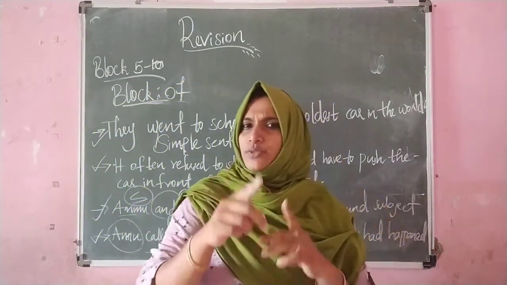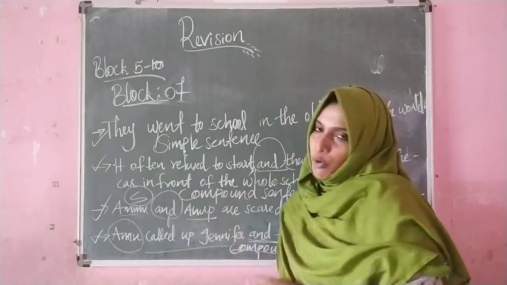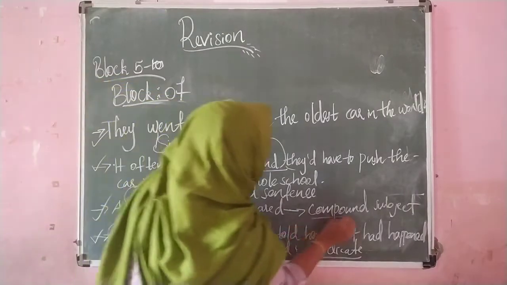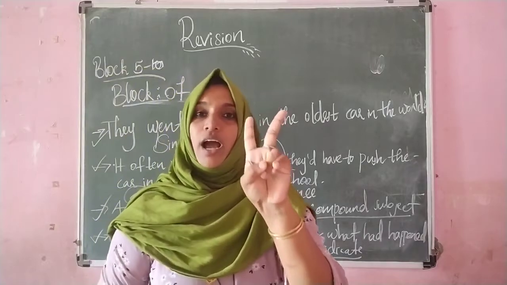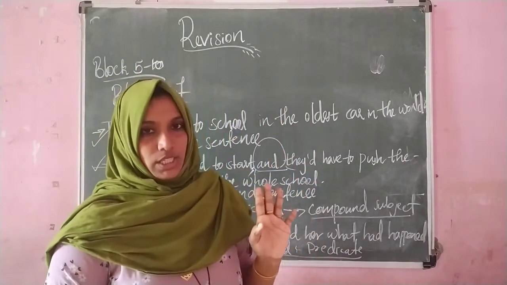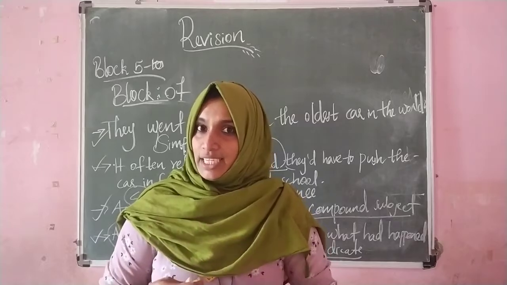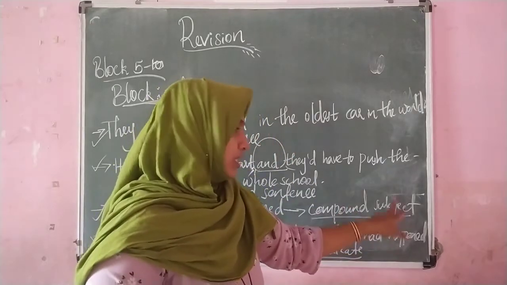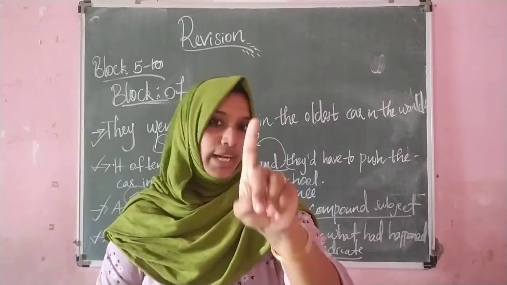Okay, so there is one more simple way to find out compound subject and compound predicate. See, in the compound subject, we can see two persons and they are doing one action. In this compound subject, we learned it is connecting two subjects. So we can see that two persons are doing one action.